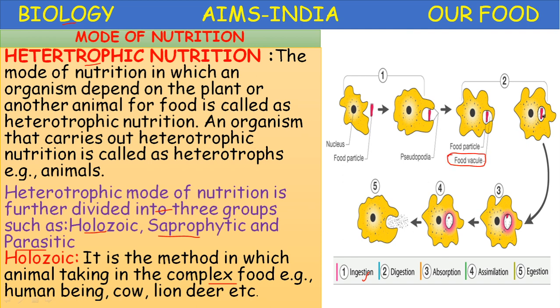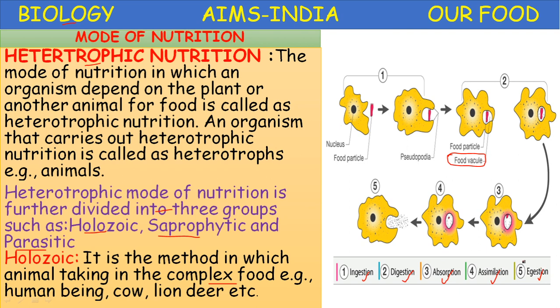Here it surrounds the food particle and develops a food vacuole, and inside the food vacuole the digestive enzymes are secreted and the process of digestion takes place. The first one is ingestion and the second one is digestion. In ingestion, it surrounds the food particle and forms the food vacuole, and the process of digestion starts in the food vacuole. After digestion, absorption of the food takes place. Then after absorption, the assimilation of the food takes place, and the fifth step is egestion, meaning undigested food materials will be eliminated.